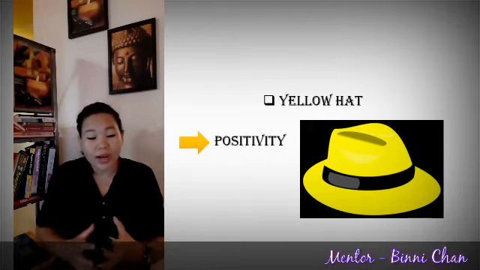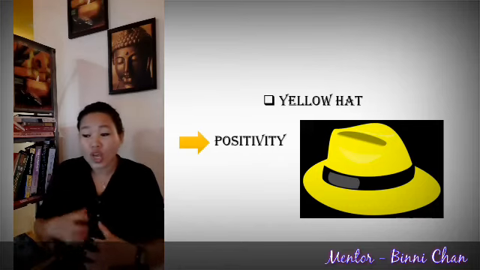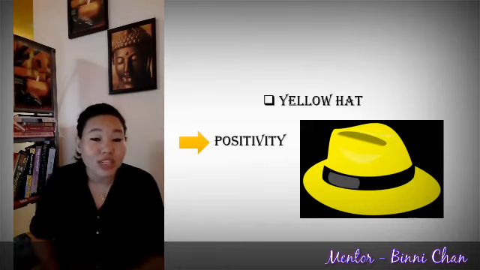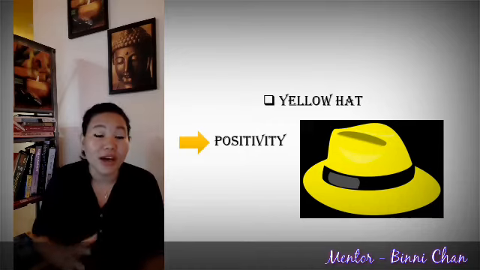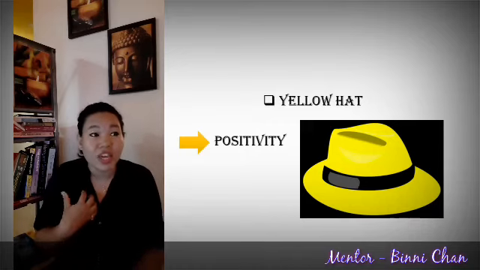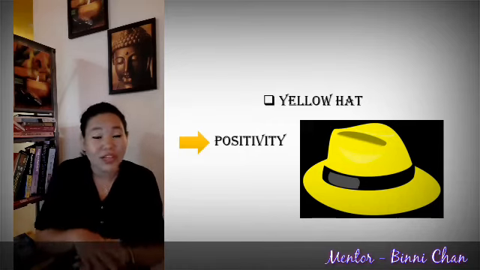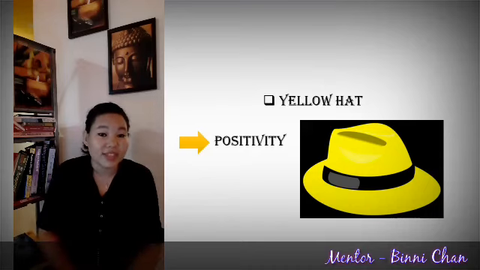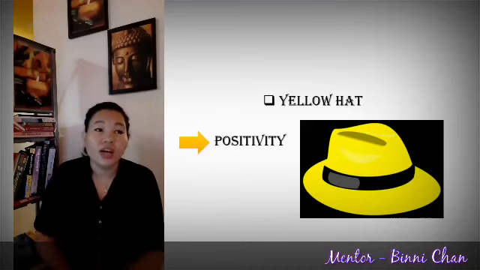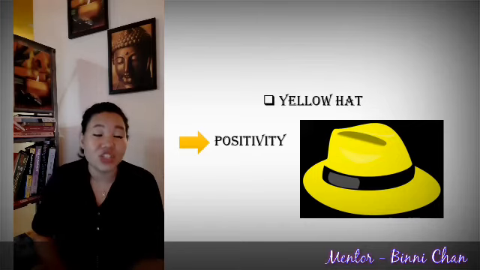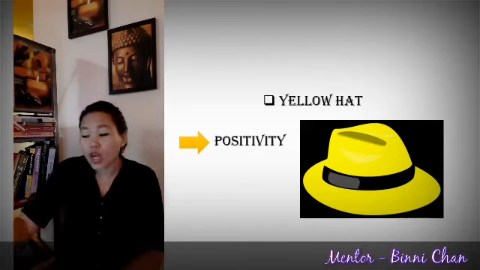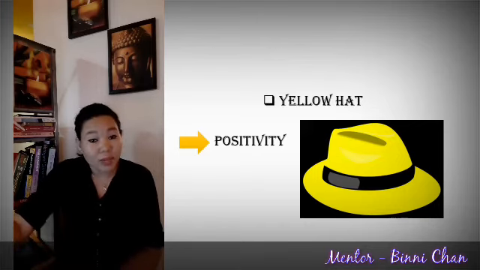Alright, so when you are under a decision making process, you have to be positive about your idea, because you have to believe in yourself. It's not like you are 50-50, it may work, it may not work. If you are someone like this, then the yellow hat will not match up to your decision making level or ability. So yellow hat basically focuses on positivity.